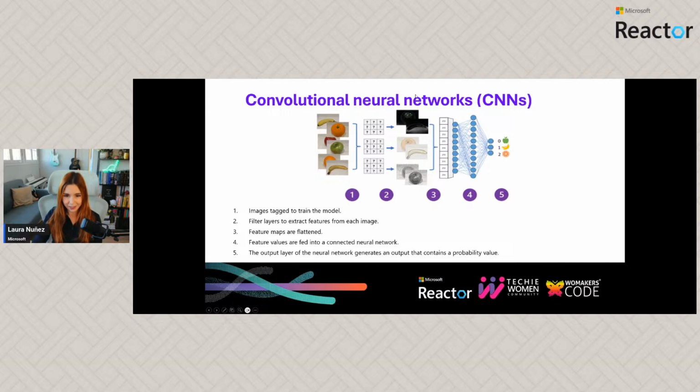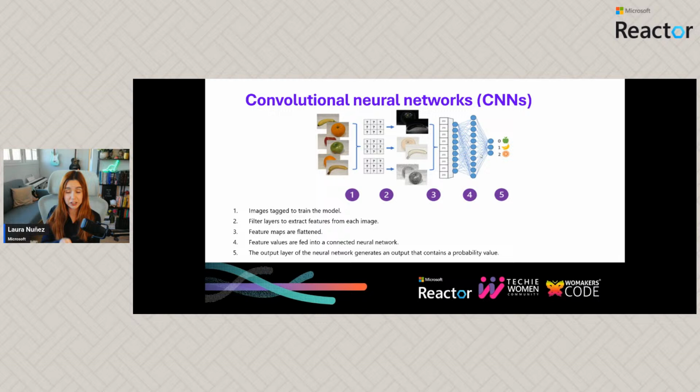If we combine all the features that we can extract from each image and we put that as an input into a neural network, which is this kind of thing, okay? Basically, we're going to be able to do things like, for example, classification.